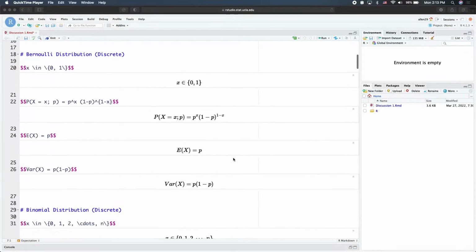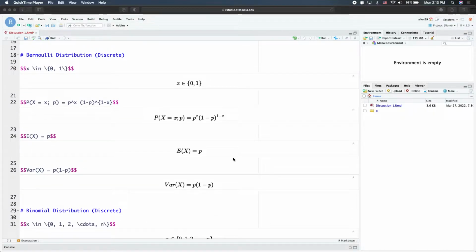And for now, this is more of an FYI, a list of very common distributions that we often use. Yeah, it will be a long list and more for display, so there's no need to take notes or to memorize. And I think you are also allowed to bring the cheat sheet to the midterm.